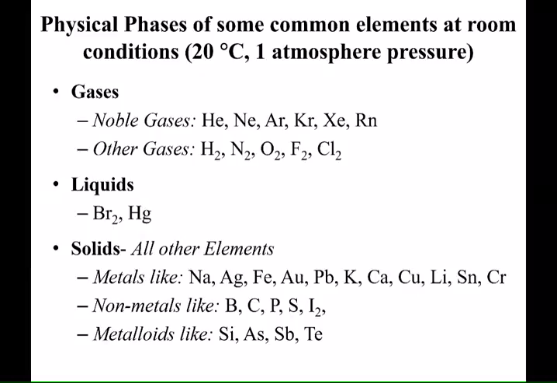And we're going to be talking about how we chunk up the elements. We can talk about elements as either being a metal, a non-metal, or a metalloid. That's just one way to chunk up elements on the periodic table. And we're going to talk about that coming up. But a lot of solids, 2 liquids, and what do we say, 11 gases?